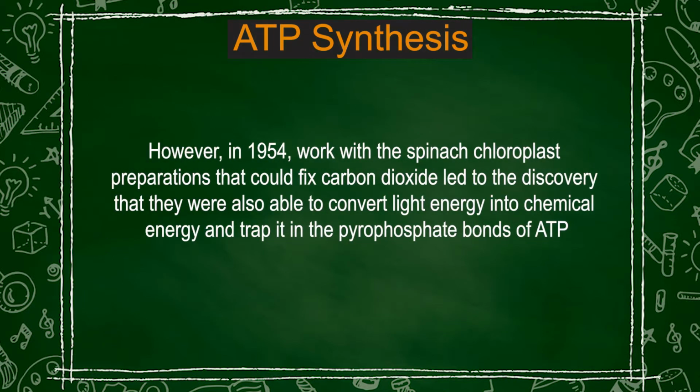However, with further experiments, it was proved in the year 1954 when scientists were working with intact chloroplasts isolated from spinach, which could fix carbon dioxide. So it led to the discovery that they can convert light energy into chemical energy and trap it in the pyrophosphate bond of ATP. Thus, indeed, photophosphorylation is occurring in green plants.